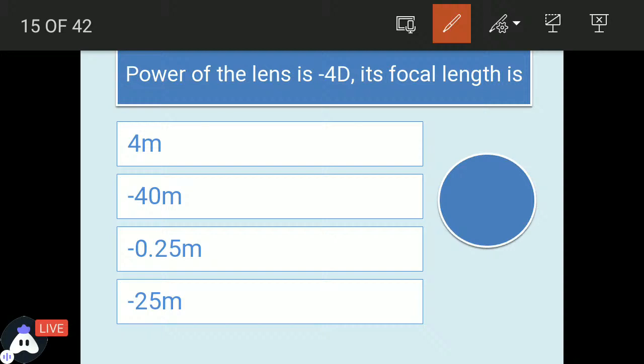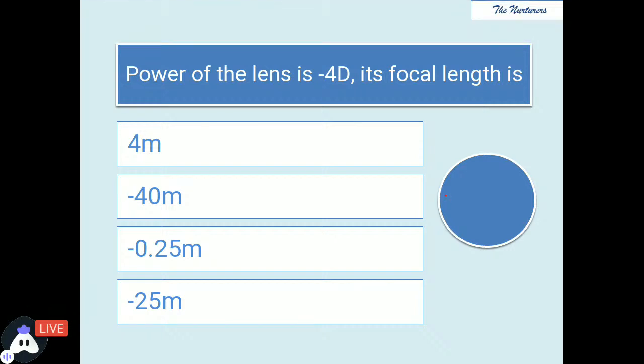What is the relation between the power and the focal length? Which would be the correct answer? Perfect.